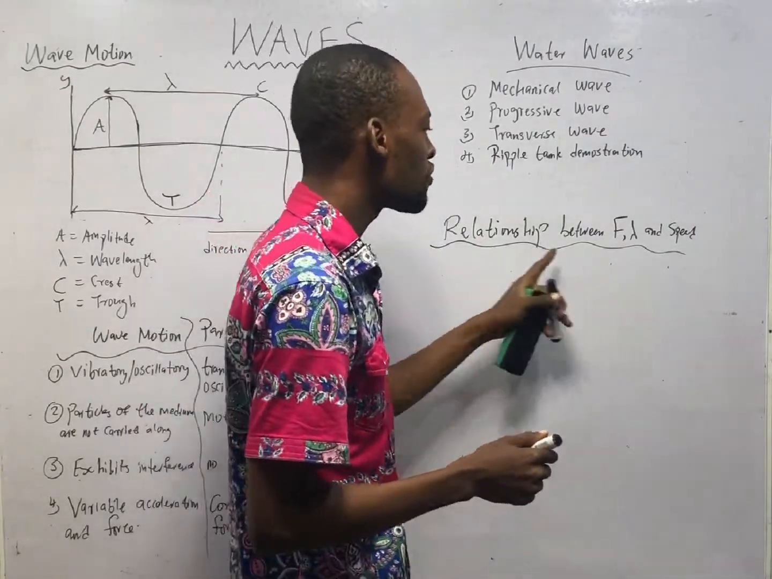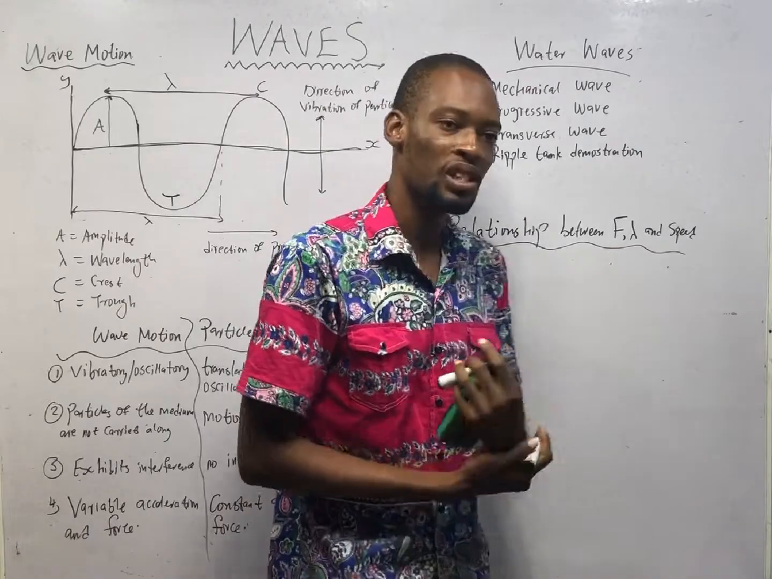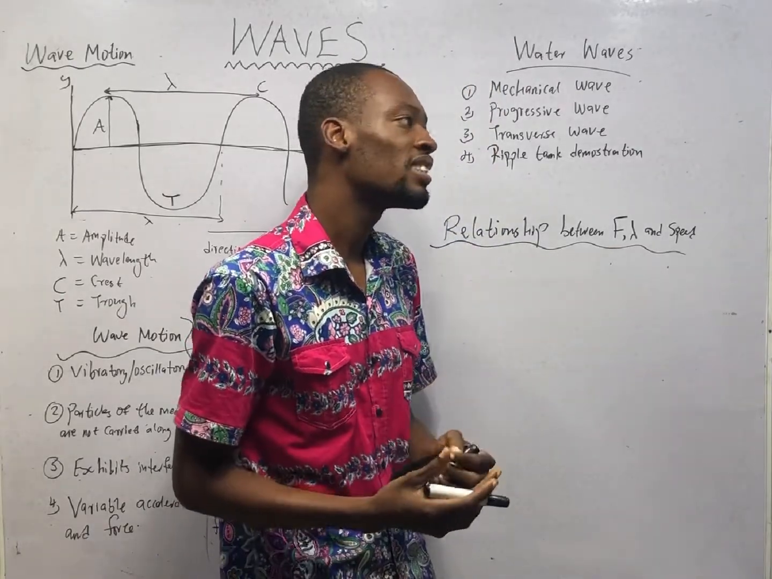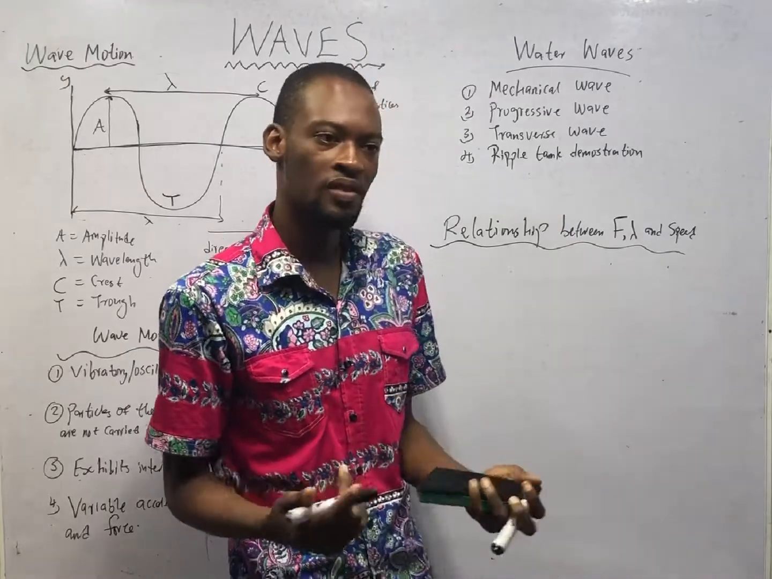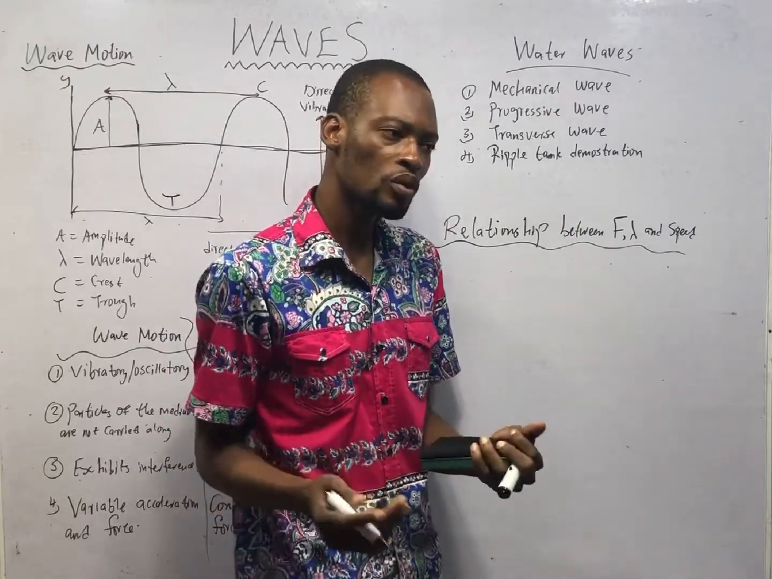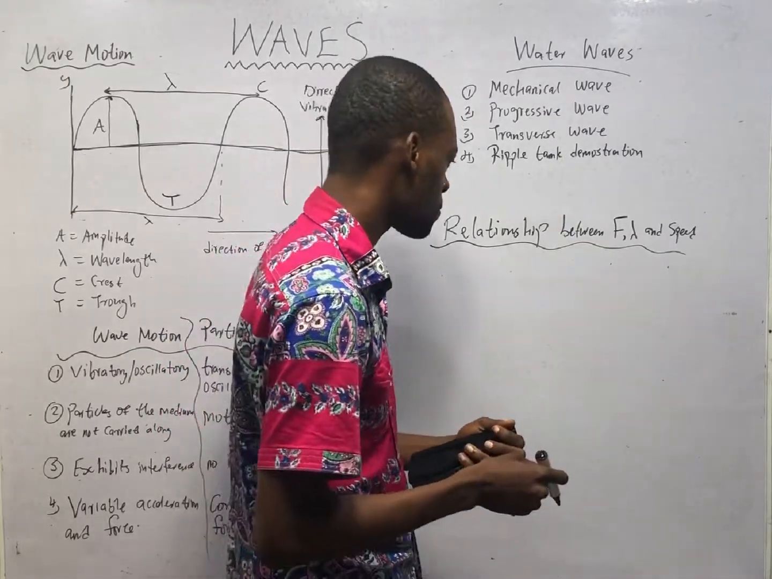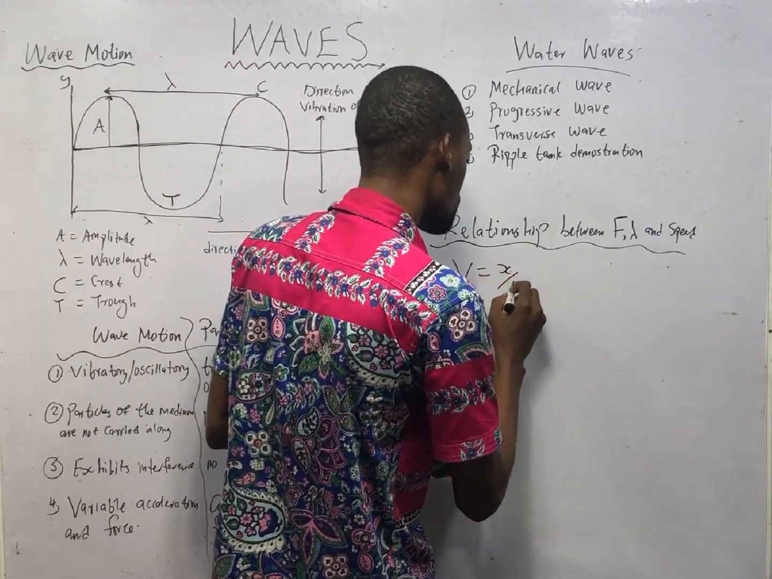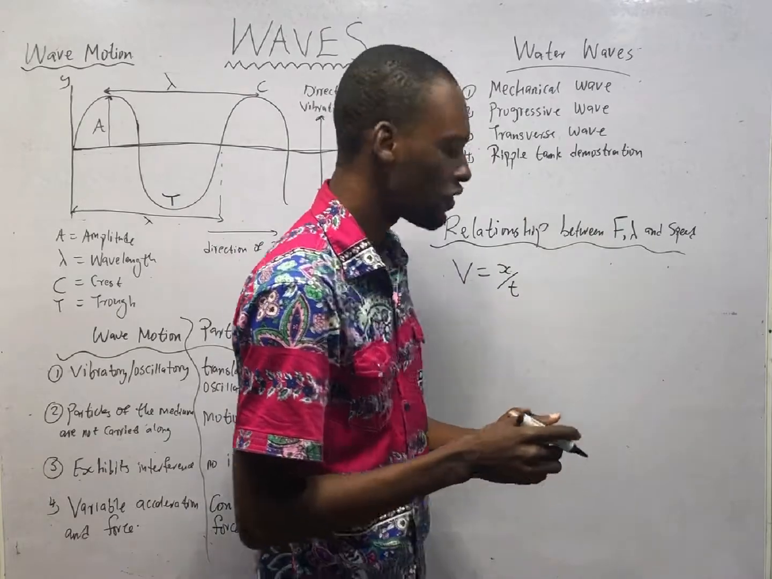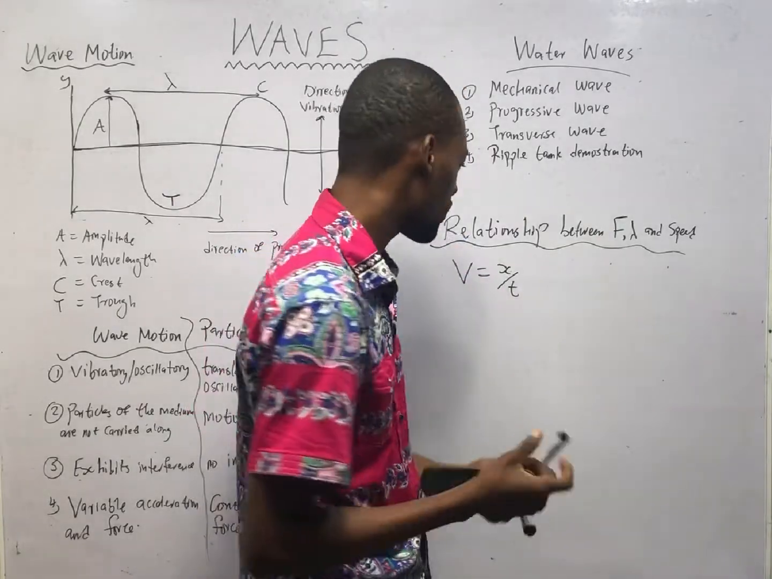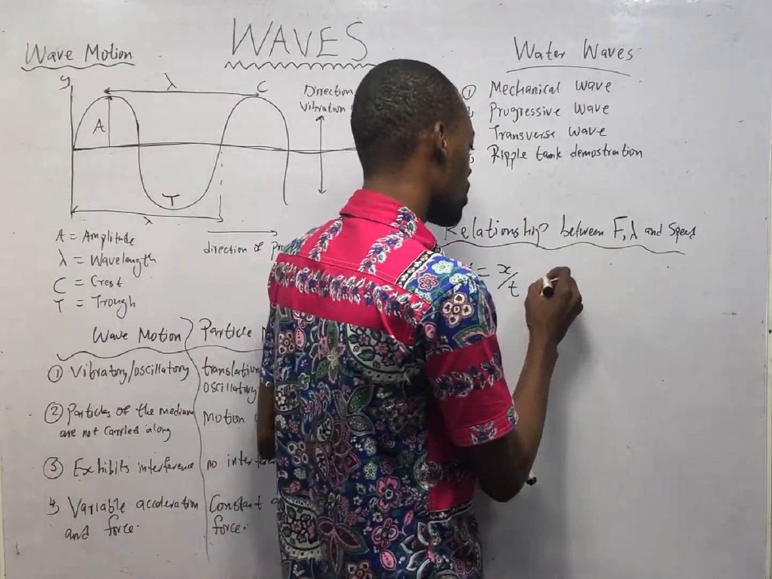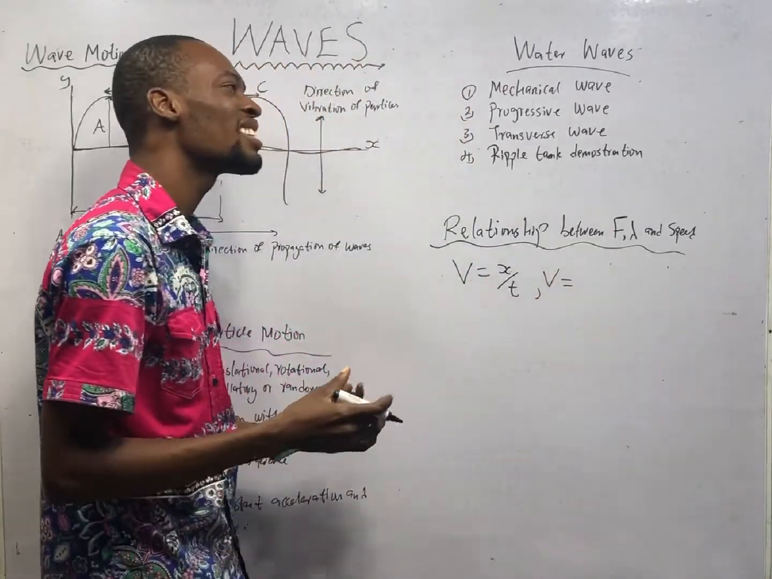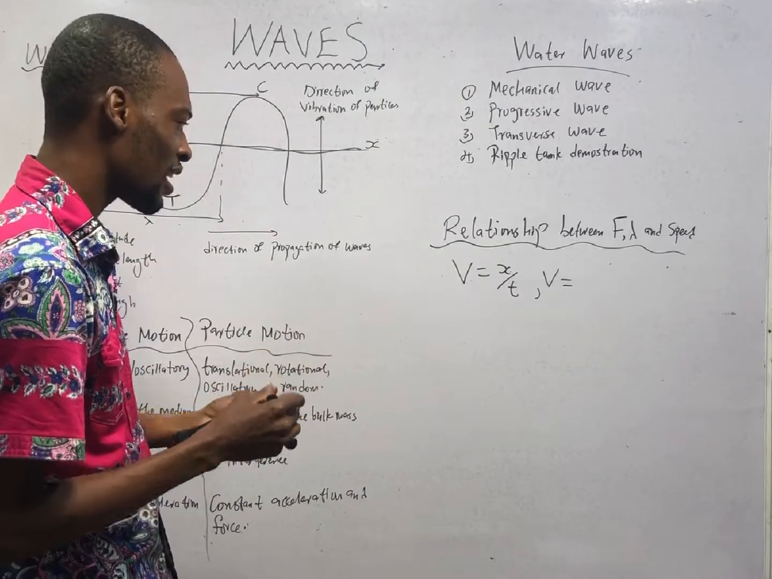Let's see the relationship between frequency, wavelength, and speed. We know what frequency is, we know what wavelength is, we know what speed, the velocity of waves, is. Take note that velocity is equal to displacement over time. Velocity is displacement over time. Now, displacement is simply distance traveled in a specified direction.